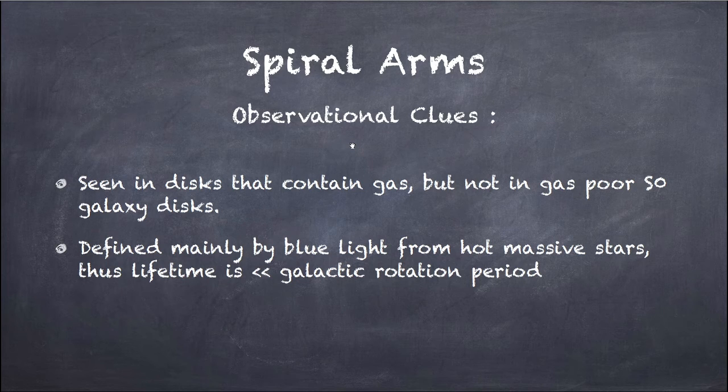Like in previous lectures, in HR diagrams, we have seen that on the main sequence the stars are blue in color and they are young stars. They are not in the giant stage and going out of their lifetime. So from that we can come to know that those stars are in spiral arms. Next slide.